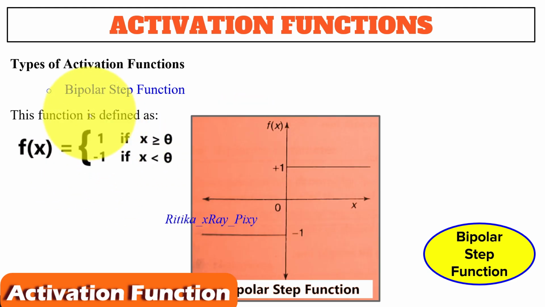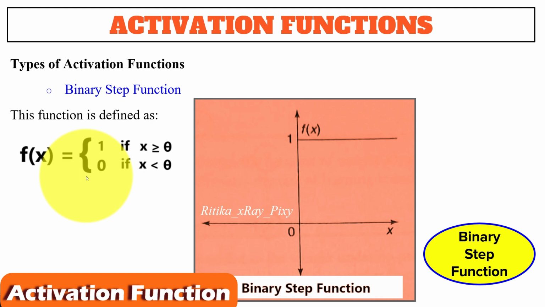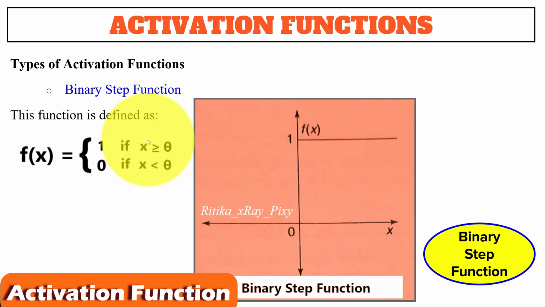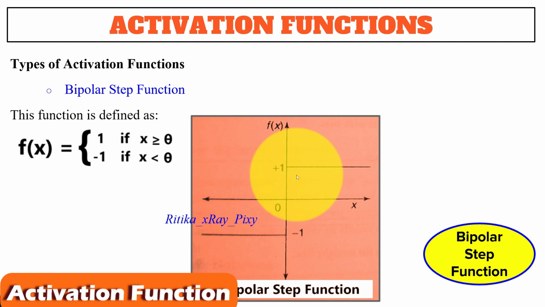Next we have bipolar step function that we can define using this. There is only one difference. In the binary step we have 1 and 0. Here in bipolar we have 1 and minus 1. You can see the difference. Here we have minus 1 and plus 1. Bipolar step function is also used in single layer networks to convert net input to output, and here we are using bipolar values minus 1 and plus 1.